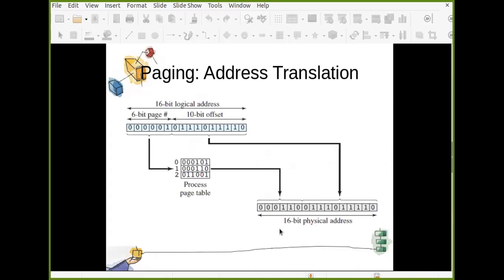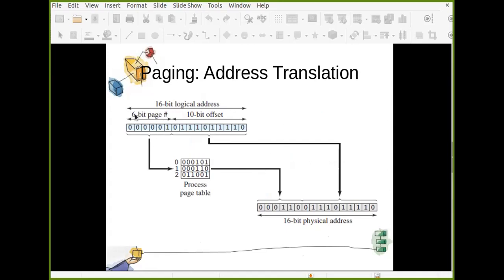So it is like this. This is a very simple example. You can see a 16-bit logical address and a 16-bit physical address. Here, the number of bits in logical address and physical address are the same, but it is not always required. Sometimes you have different sizes also. Okay, so let us understand with the same size first.